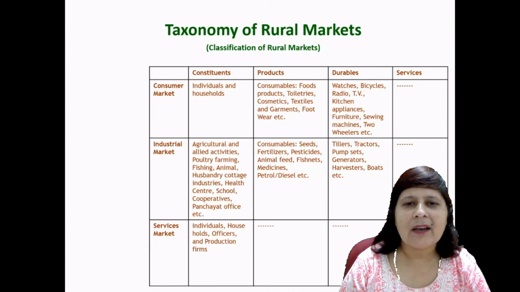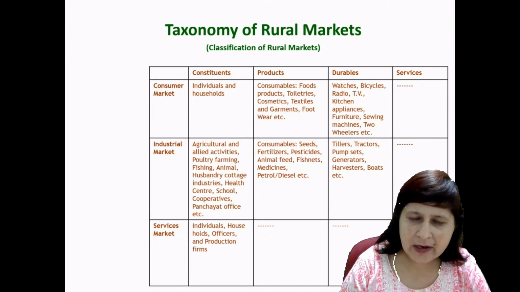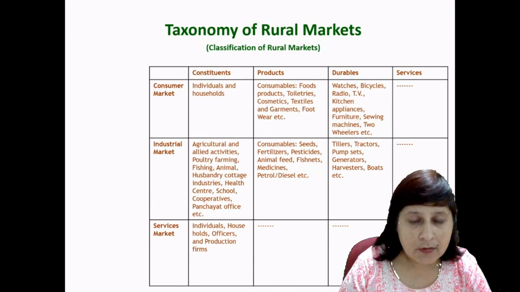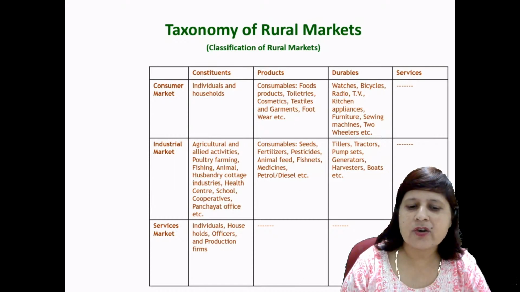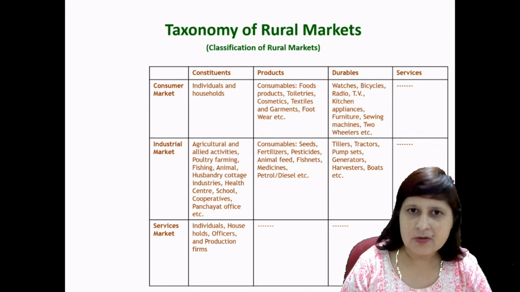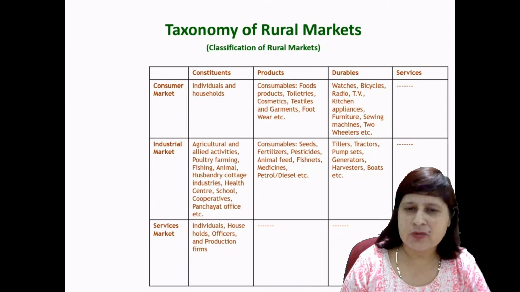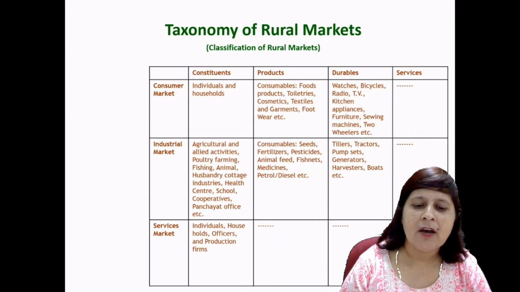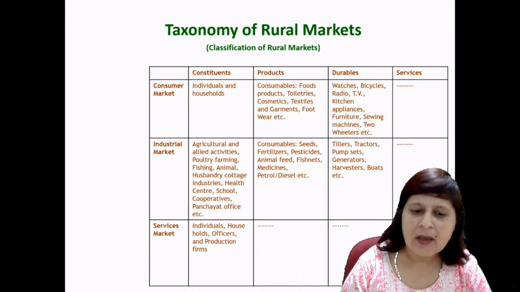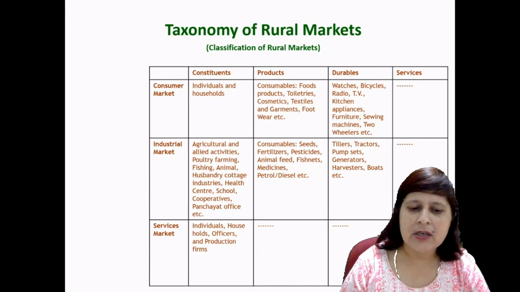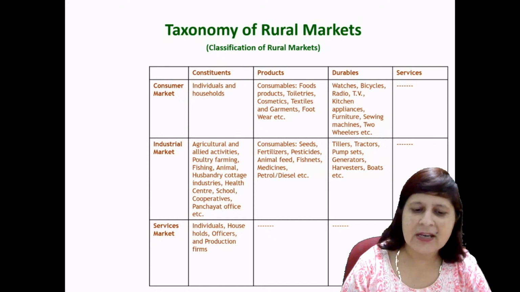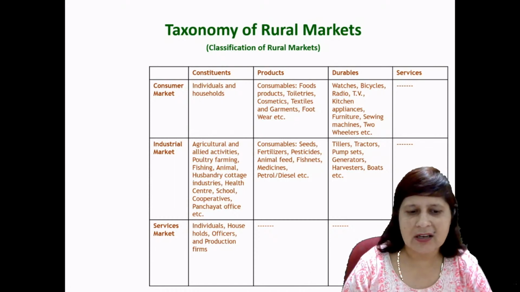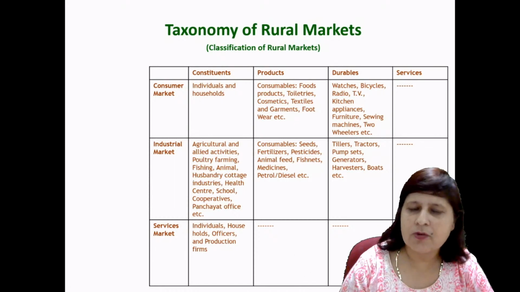The next type of market in the rural market is the industrial market. What constitutes the industrial market? The agricultural and allied activities. It constitutes the industrial market because the majority depends on agriculture. Agriculture is the main source of income. So agriculture and allied activities, right? Poultry, farming, fishing, animal husbandry, cottage industry, health centers, schools, cooperatives, panchayat office, etc. All these are the industry. All this constitutes the industrial market.